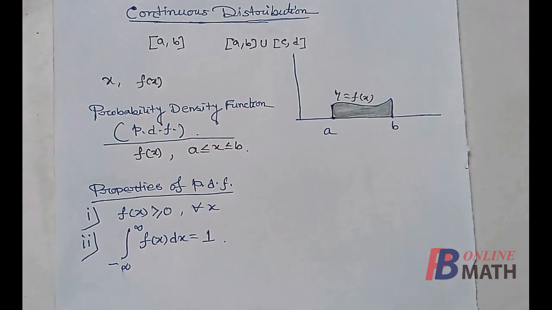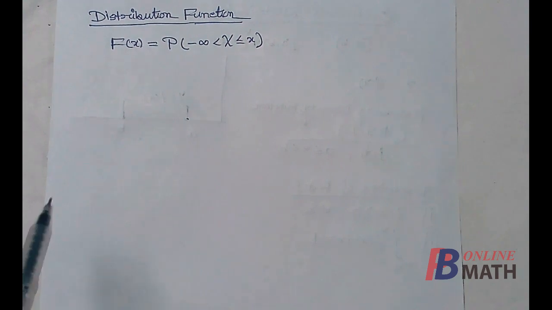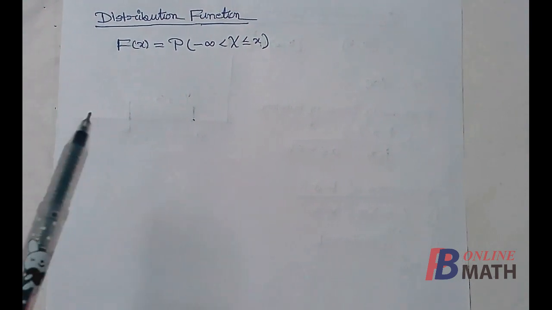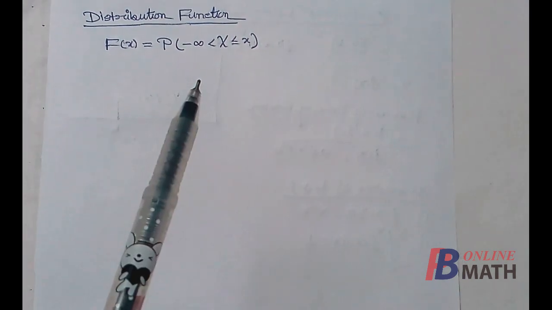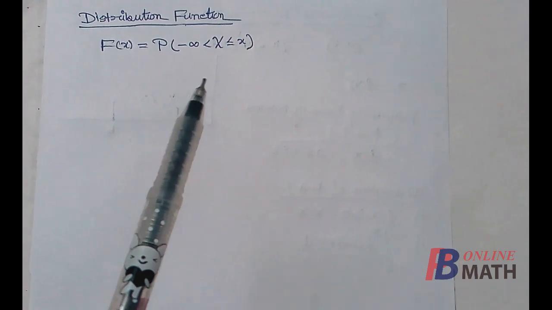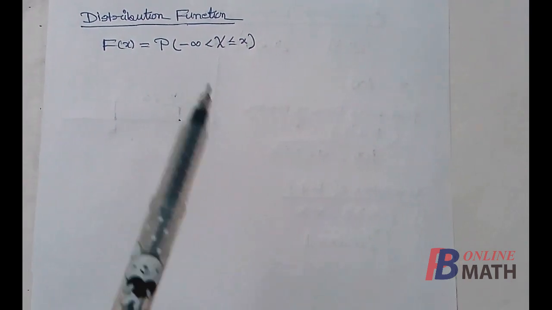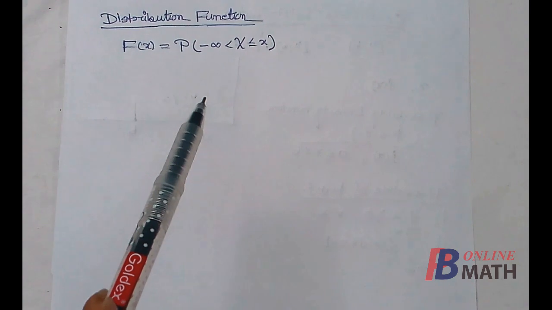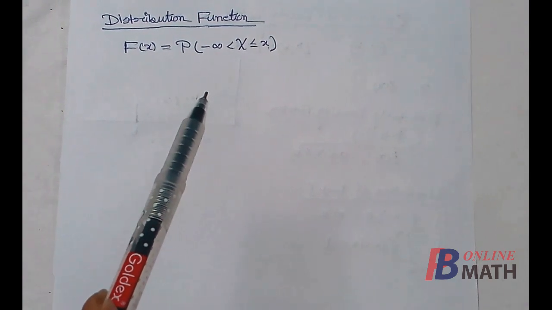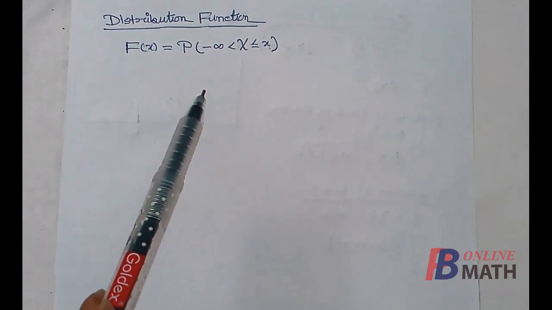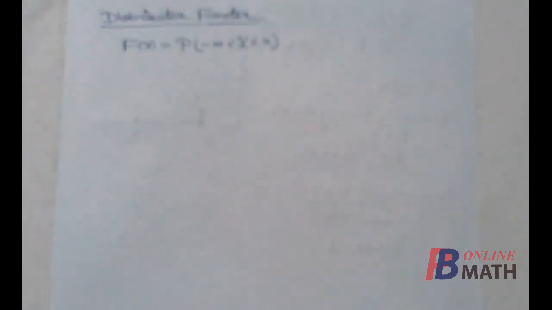Next we shall define the distribution function. This is the definition of the distribution function capital F(x). It is the probability of the event from minus infinity up to x, including the point x. In discrete distribution, this probability is equal to the sum of the masses from minus infinity up to x.